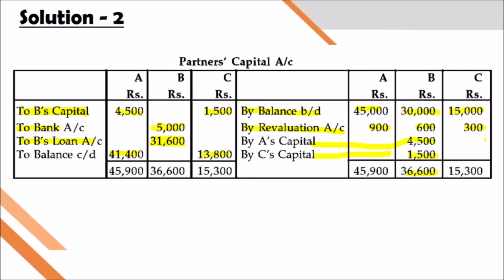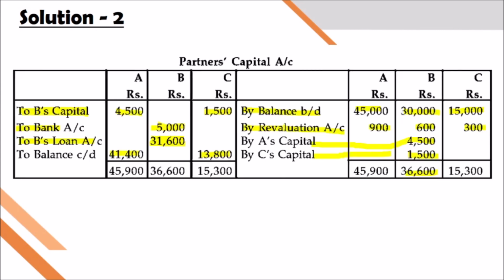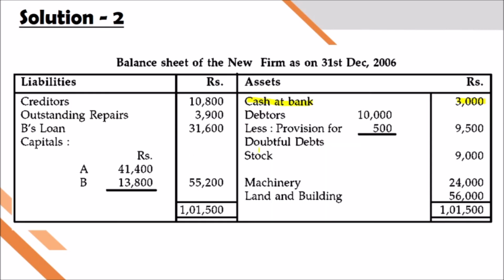So how does the 3,000 come? Because 8,000 is the old balance. Out of this, 5,000 is given to B. So 8,000 minus 5,000, remaining is 3,000.